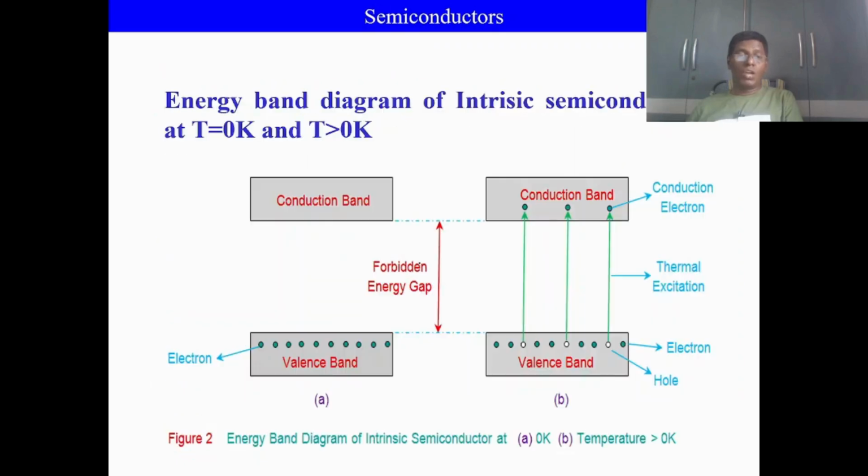These 8 electrons occupy the valence energy level: first silicon, first electron, second, third, 4, 5, 6, 7, like this. Each and every silicon has 8 valence electrons. These electrons are available in one level inside the valence energy band.